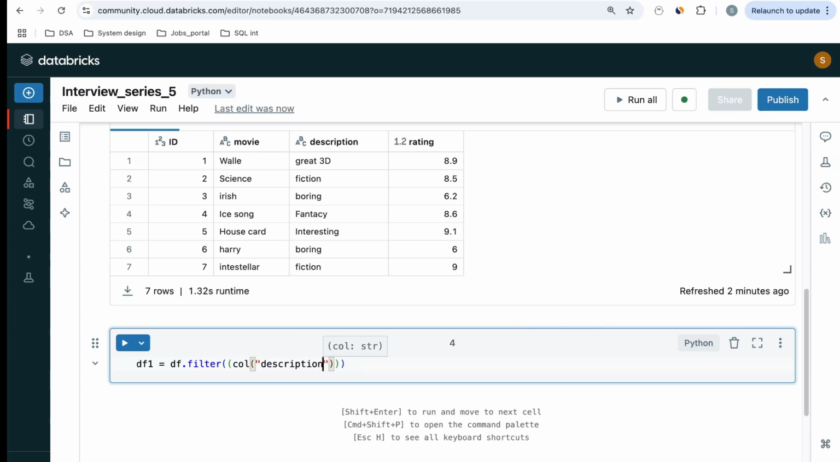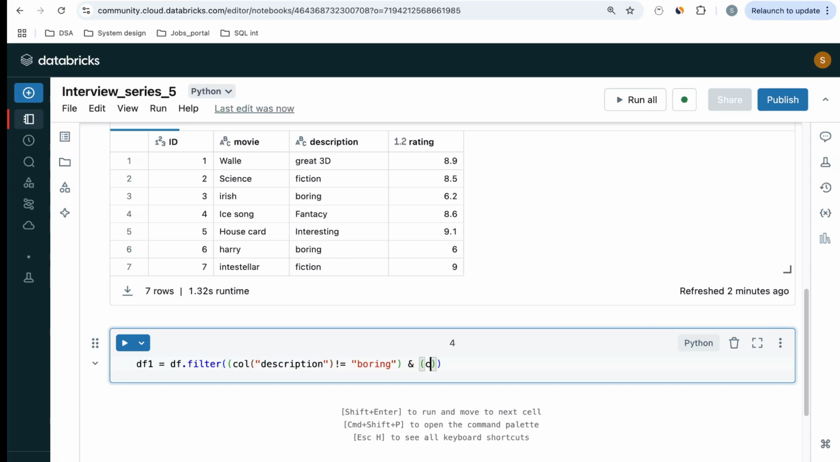This description should not be equal to boring. It should not be a boring movie, right? So therefore it is written: column description should not be boring. And how do you write AND in PySpark? It's using the & symbol.